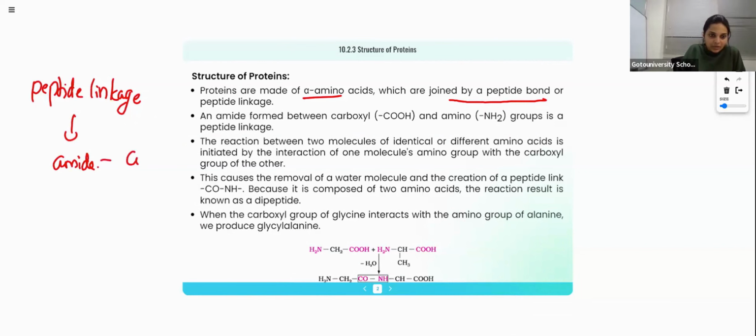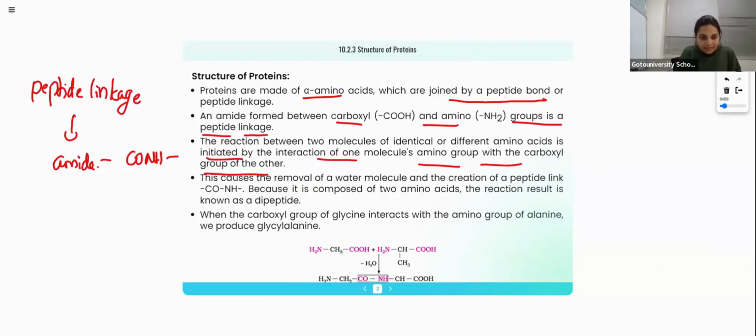Means CONH linkage. Proteins are made of amino acids which are joined by peptide bond or peptide linkage. An amide formed between carboxyl and amino groups is a peptide linkage. So in protein, the monomers, the amino acids, are linked together by peptide bonds. The reaction between two molecules of identical or different amino acids is initiated by the interaction of one molecule's amino group with the carboxylic group of the other one.